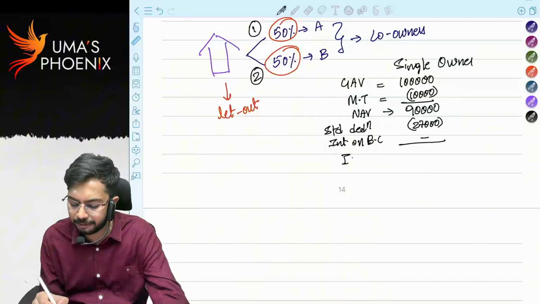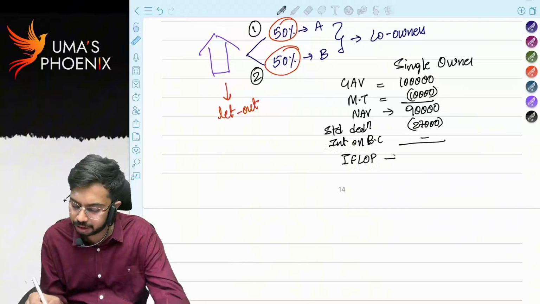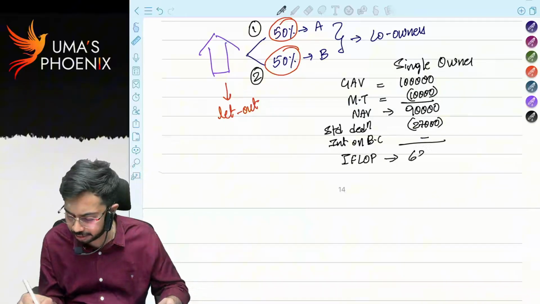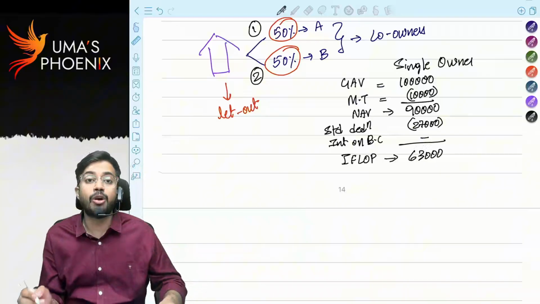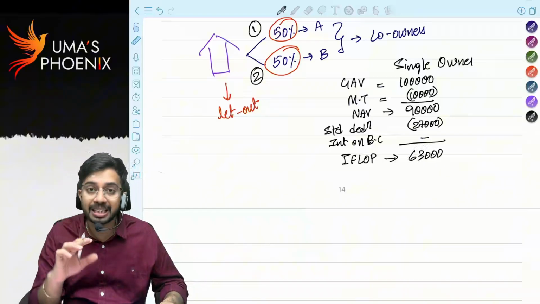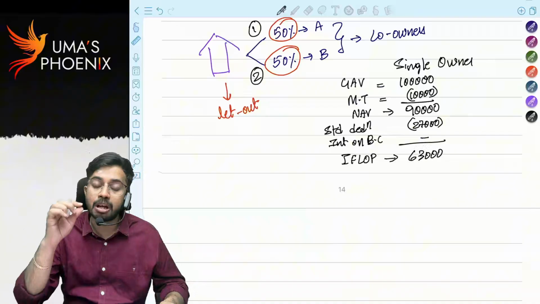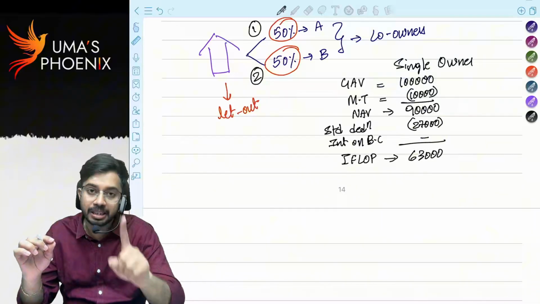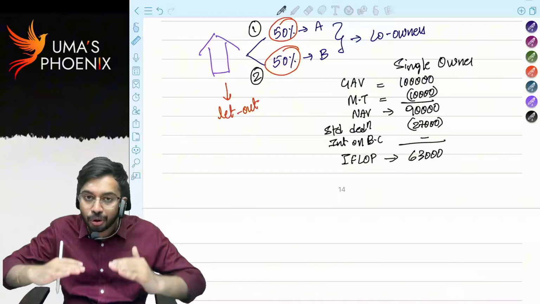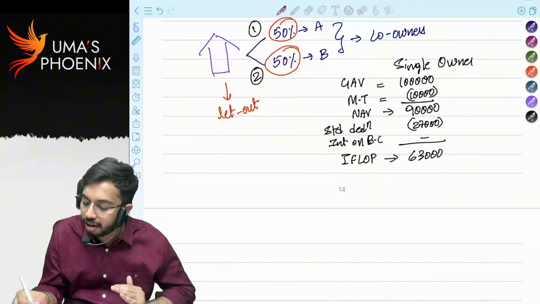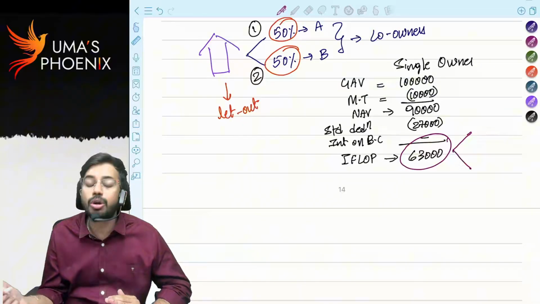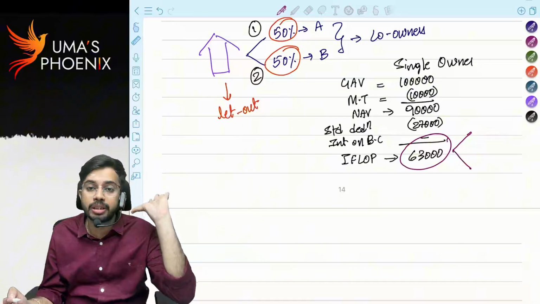How much is income from let out property? 90,000 minus 27,000, 63,000. If a house property under co-ownership is let out, for the purpose of calculation of income from house property, assume it as owned by a single owner and calculate total income from let out property. Once you calculate income from let out property, divide it among co-owners as per their co-ownership ratio.